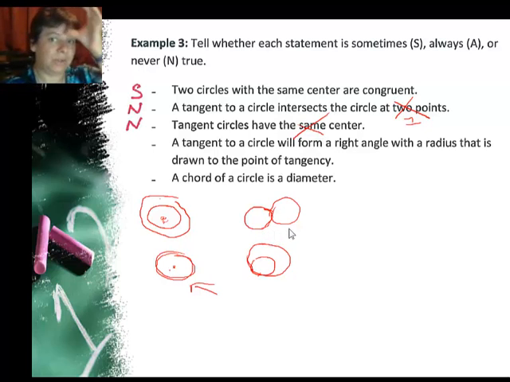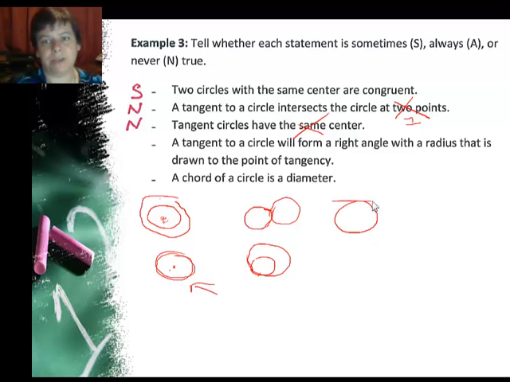A tangent to a circle will form a right angle with a radius that is drawn to the point of tangency. So let's pretend I have a tangent in my very sloppy circle, and there's my center. Technically, this is part of the definition of tangent. It forms a right angle with the radius. And so I would say that's always true.